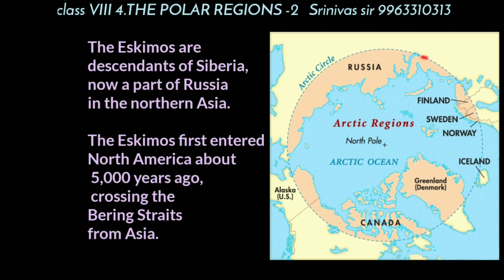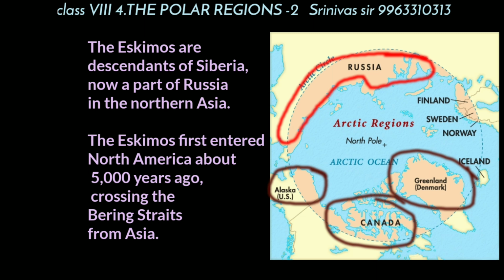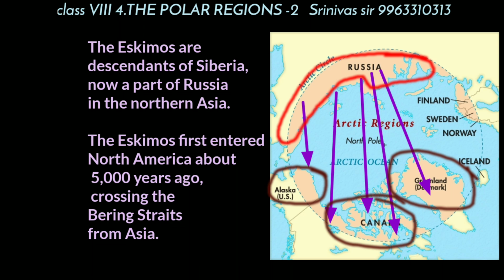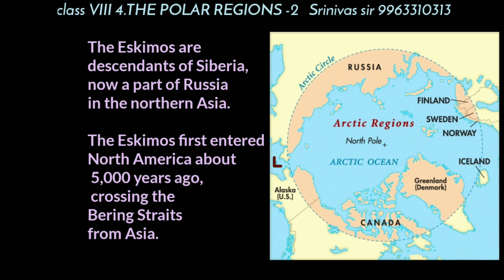The Eskimos are descendants of Siberia, now a part of Russia in northern Asia. The Eskimos living in Greenland, Canada, and Alaska are actually descendants of Siberian Eskimos. They first entered North America about 5,000 years ago, crossing the Bering Strait, which is located between Asia and North America.